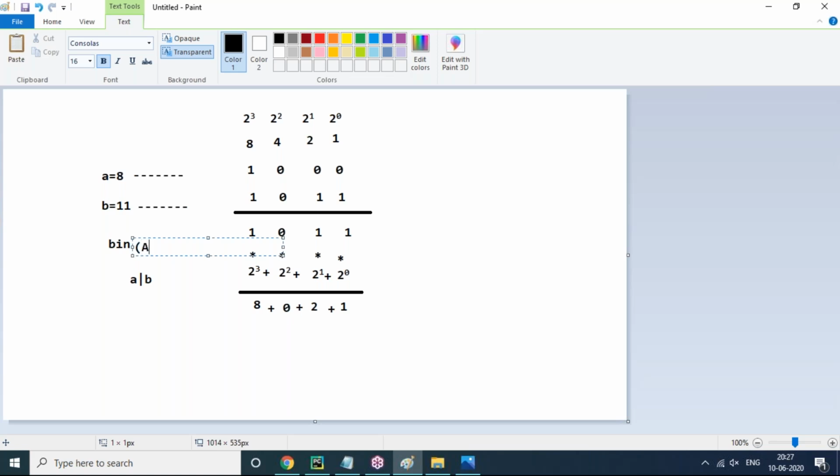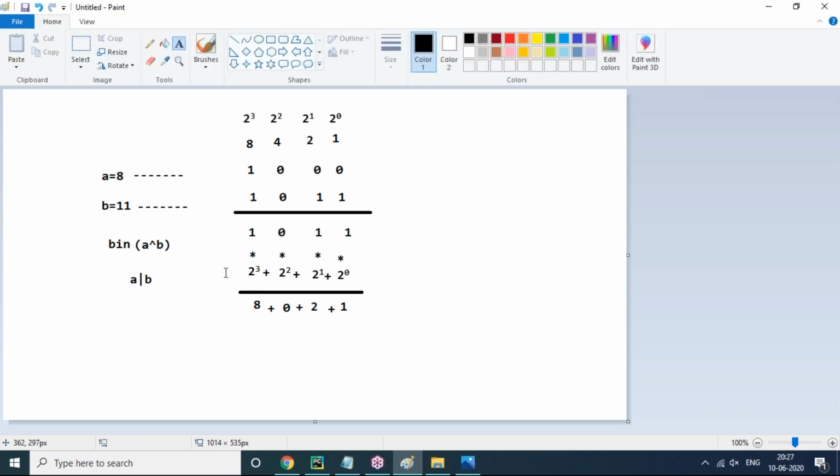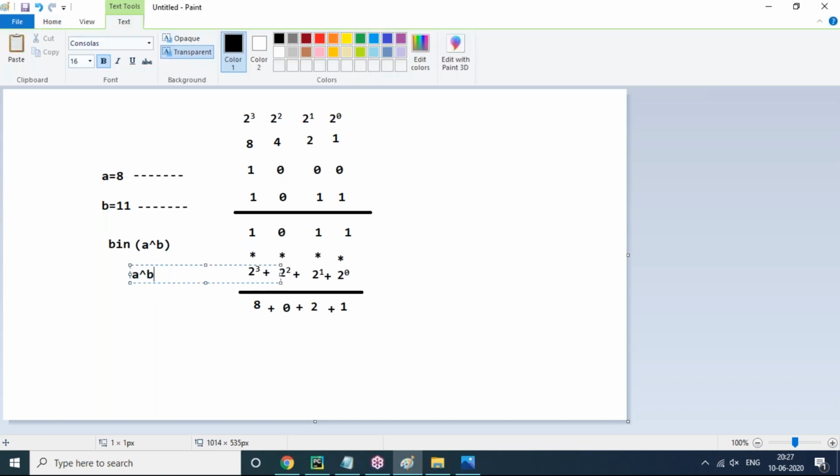This manual calculation is actually not required in Python, but I want to show you as a programmer how to do it. Automatic formulas are there, binary of A, binary of B, binary of A and B, A or B, which you can apply directly and get values. But you have to know how the values come, that is the main important thing. Only A cap B I'm finding here.